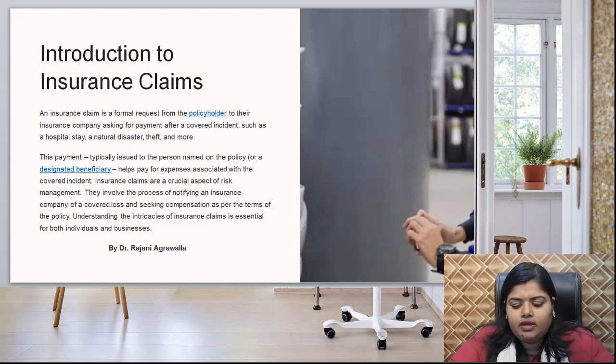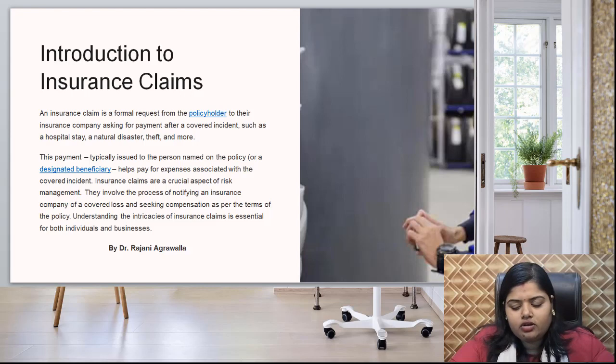So they make a request to the insurance company for the payment. This payment is typically issued to the person named on the policy as the designated beneficiary. That helps to pay for the expenses associated with the covered incident.